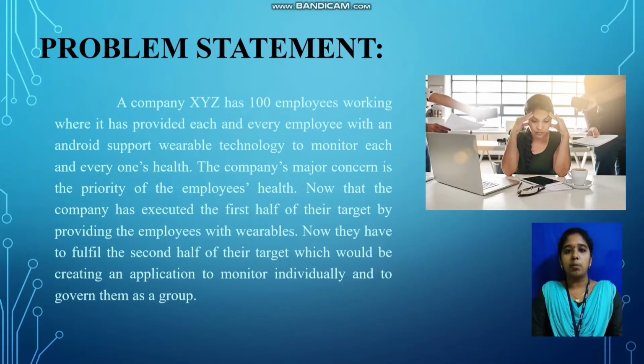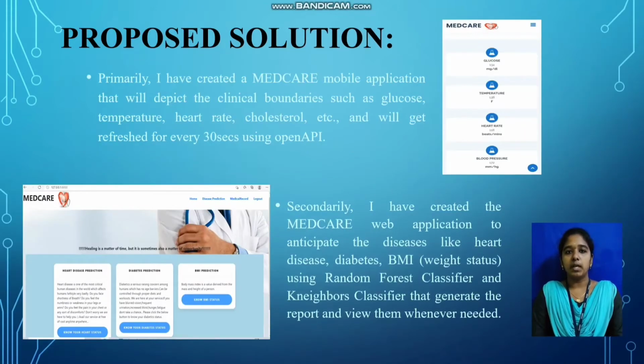Next, the proposed solution is, primarily, I have created a Medcare mobile application that will depict the clinical boundaries such as glucose, temperature, blood pressure, etc. and refresh every 30 seconds. Then I have created a Medcare web application to anticipate diseases like heart disease, BMI and diabetes using random forest and K-neighbors classifier algorithm. Let us see the working flow.